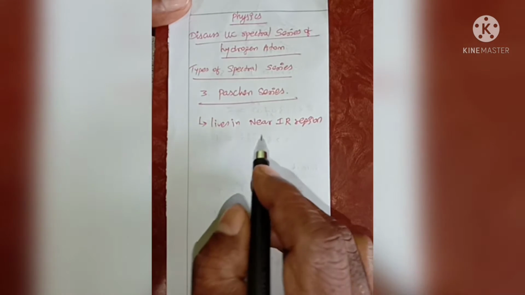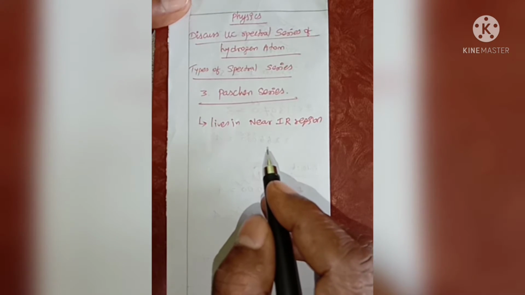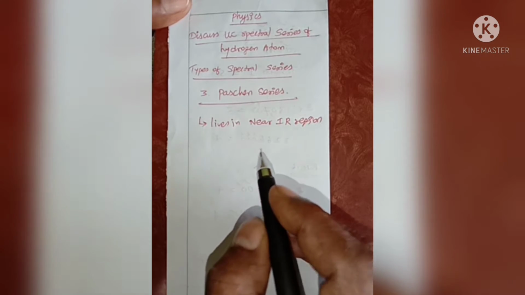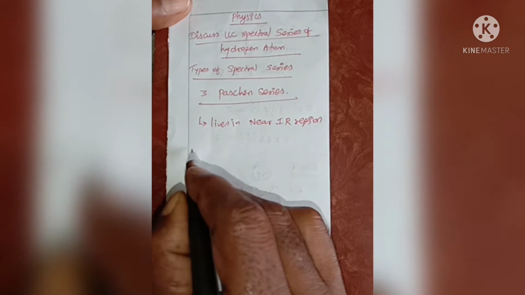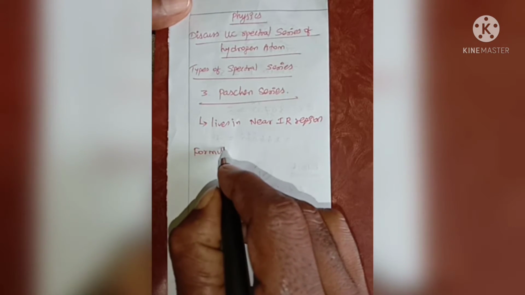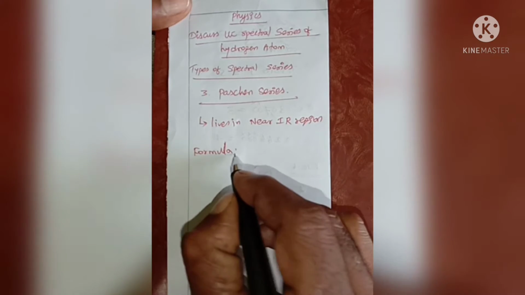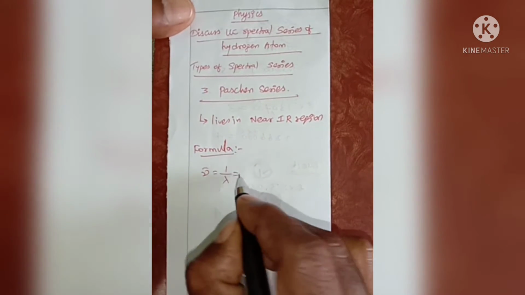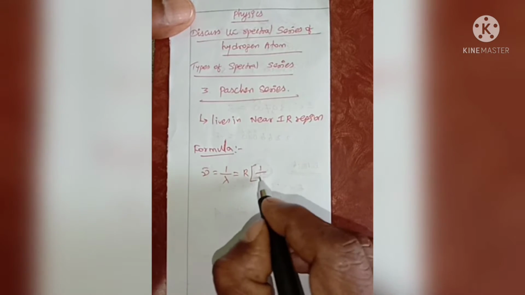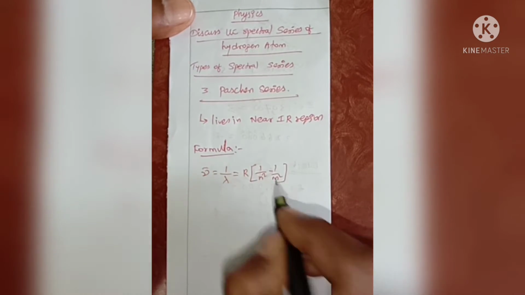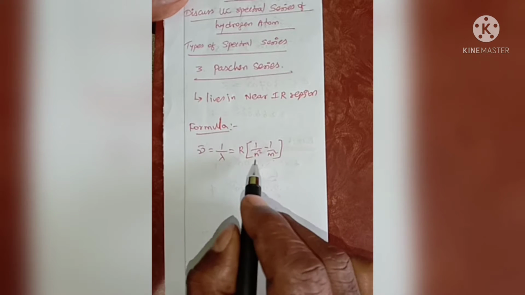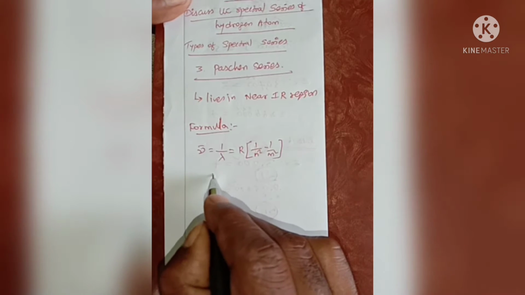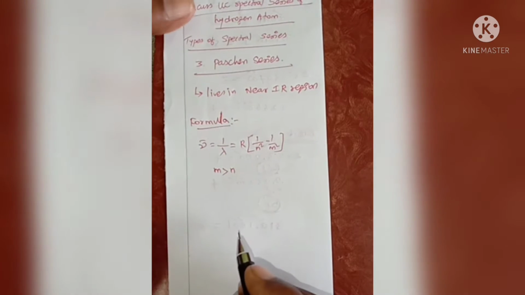Next, in this Paschen series, we are going to find out the wave number and wavelength of the Paschen series and calculate it. The formula we use: wave number, the reciprocal of wavelength, is equal to Rydberg constant into 1 by n square minus 1 by m square. Here n and m are positive integers, capital R is the Rydberg constant, and the condition is that m is always greater than n.